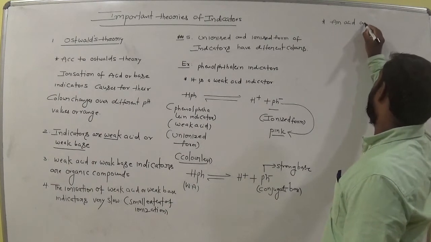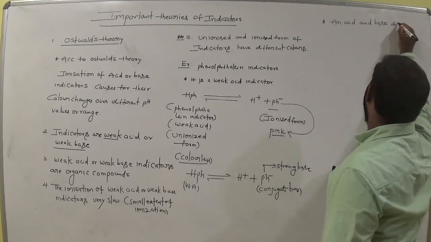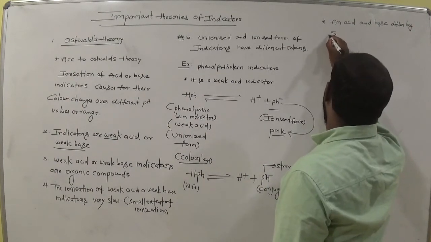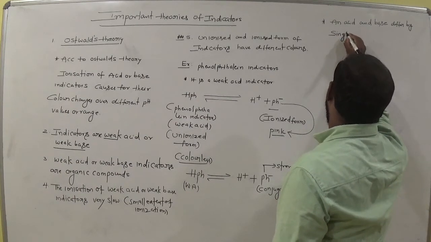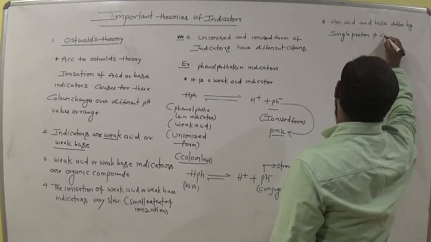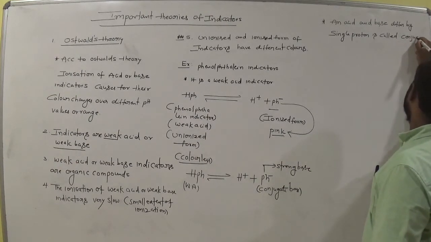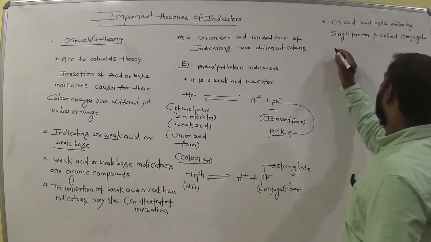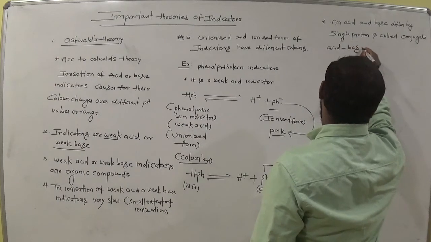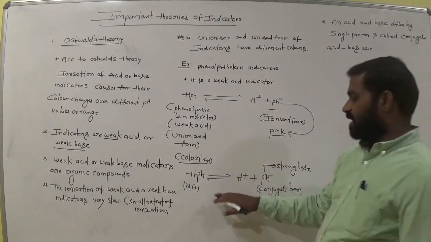An acid and base that differ by a single proton is called a conjugate acid-base pair. Am I right? Now, which one is the conjugate acid-base pair here?